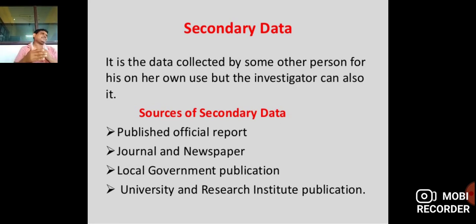As I said on the second slide, secondary data is collected by someone other for his own use. In my example from a minute ago, the first collection, by the student who goes to the garden, is the primary source. Second, the data used for college study is the secondary source, the secondary data. Secondary data is published in official reports, journals or newspapers, local government publications, and university and research institute publications.